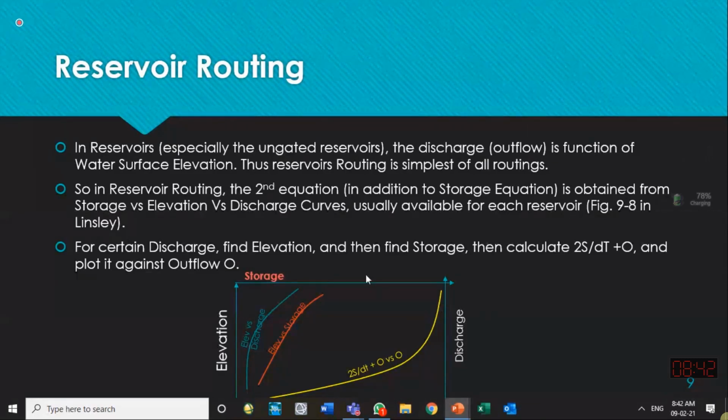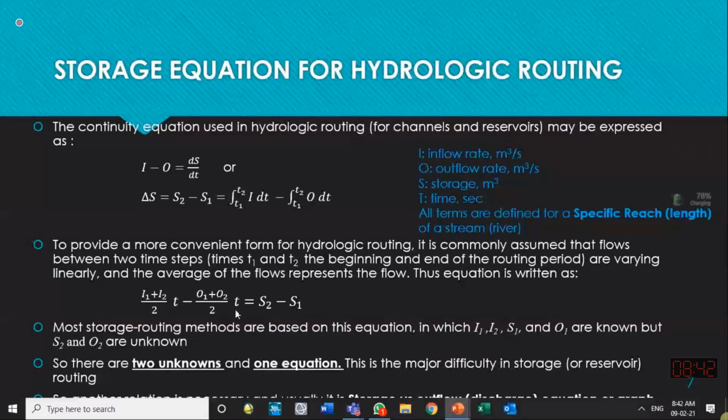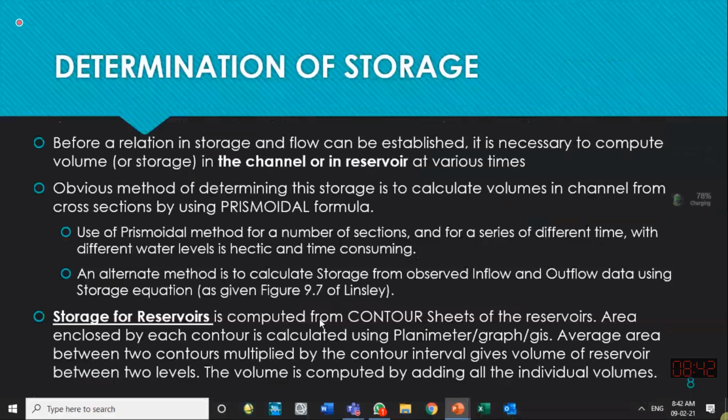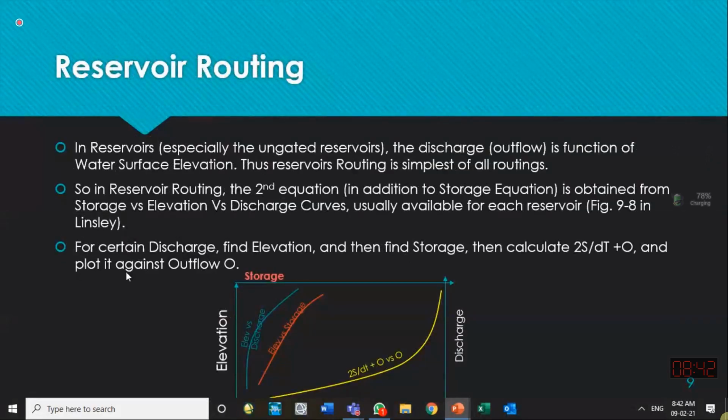So until now we only know that for a certain channel we can find the relationship between storage in the channel and the outflow quantity which is possible from that channel. If this relationship is with us, then this equation is written in another format, and the practical way of solving this method is: for a certain discharge or outflow, find the elevation, and then find the storage, because we have this relationship with us.